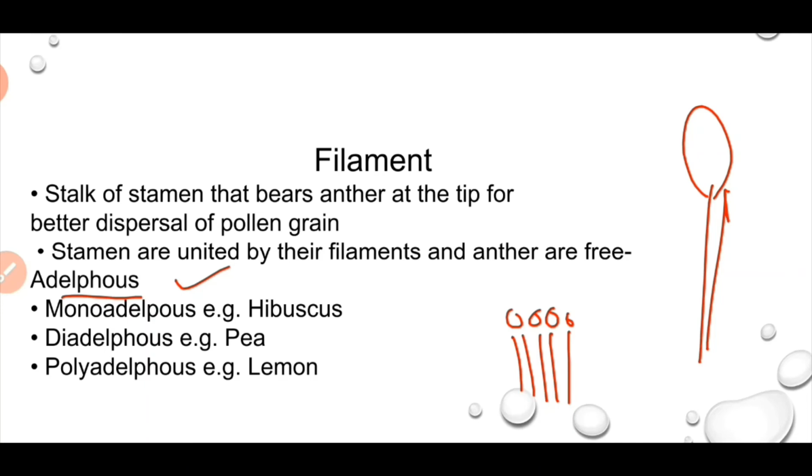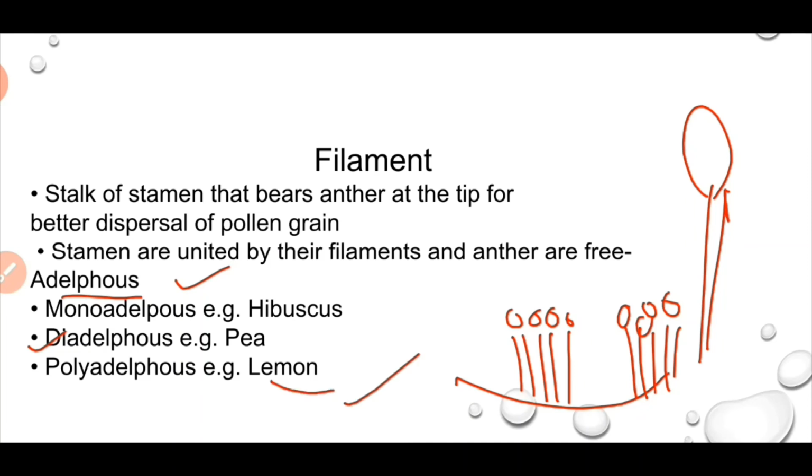If they are fused in two groups, then the condition is known as diadelphous, for example in pea. If they are fused in more than two groups, then it is known as polyadelphous, for example in citrus, like lemon.